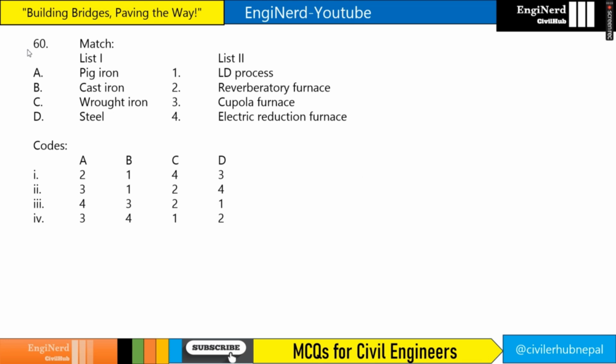So question number 60. Here are the methods used for manufacturing these types of iron, and here are the types of iron. So for the cast iron it will be cupola furnace, right? And for the wrought iron it will be reverberatory furnace. From these two only we can answer the particular question. So the answer is here 4, 3, 2, 1, and steel is the LD process also. So the best way to remember is cast is for cupola, C for C, right? Cast is for cupola.